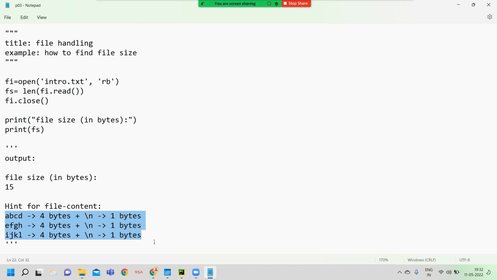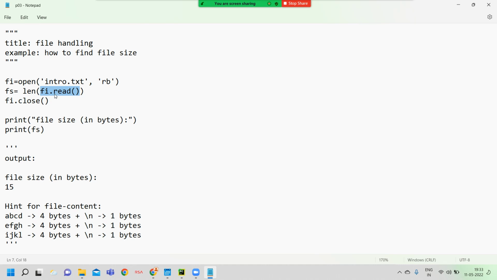Now how do we find out the file size by a Python program? Here we first read the file content. Since I mentioned the read plus mode, the file is read in binary format, so we read binary data from the file. We try to read the whole file content using the read method.